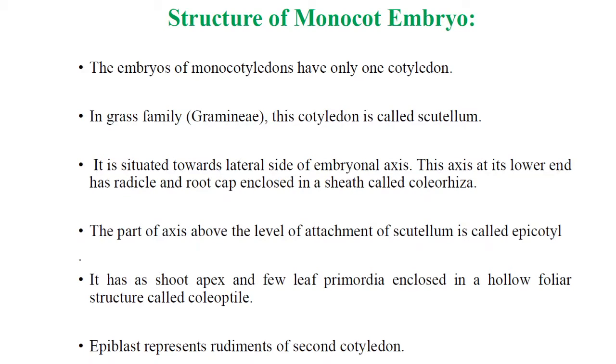Generally in the grass family, members of Gramineae, this cotyledon is called the scutellum. It is situated toward the lateral side of the embryonic axis, and this axis at its lower end has the radicle and root cap enclosed in a sheath called the coleorhiza. The part of the axis above the level of attachment of the scutellum is called the epicotyl, and it has the shoot apex and a few leaf primordia enclosed in a hollow foliar structure called the coleoptile. The epiblast represents the rudiment of the second cotyledon.